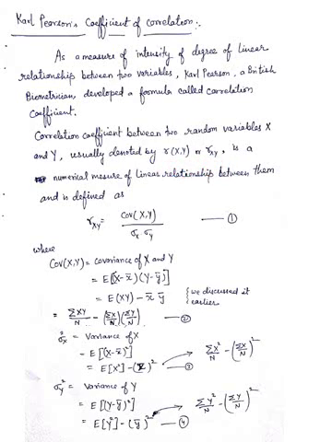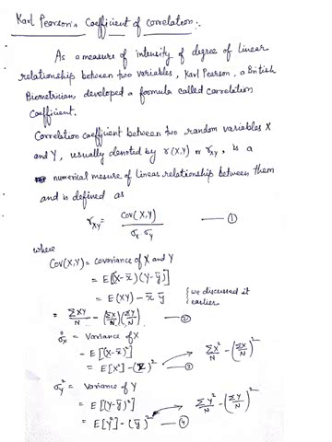The r_xy is the correlation coefficient, and it is given by the covariance of x and y upon sigma x sigma y, where sigma x is the standard deviation of x, sigma y is the standard deviation of y, and this COV is the covariance of variables x and y.